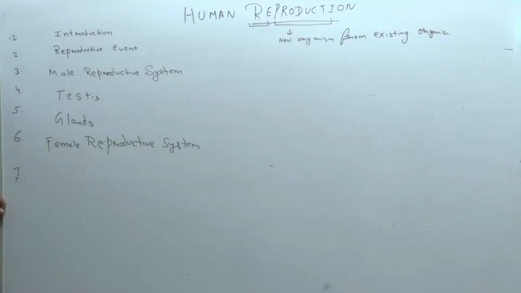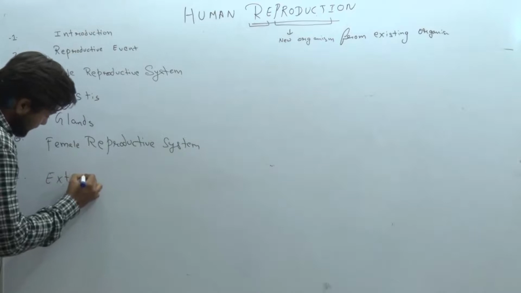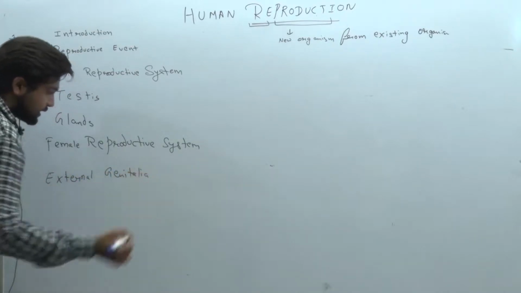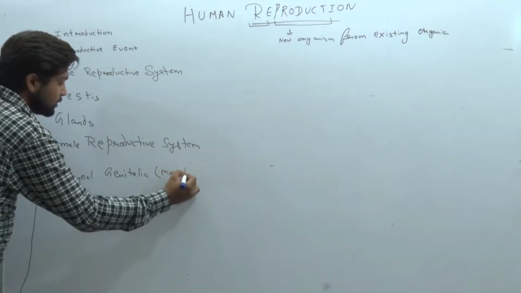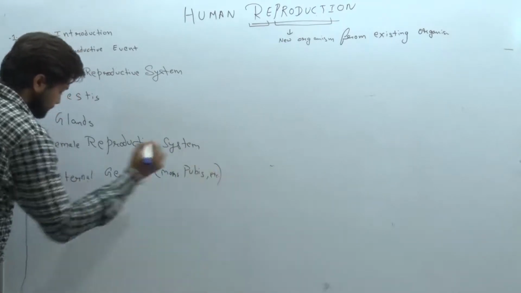Now we are talking about the seventh thing, the external genitalia of the female, in which we have studied the mons pubis, labia majora, labia minora, etc.